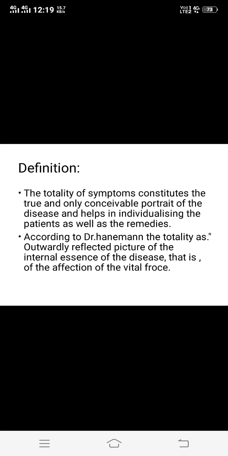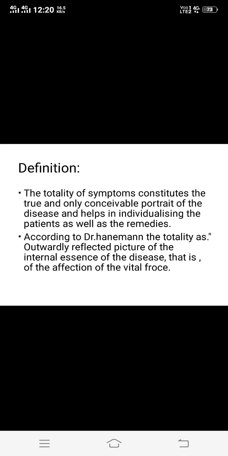This is in aphorism number 7. But along with aphorism number 7, Dr. Hahnemann also explained the totality of symptoms in different aphorisms. I will again repeat these aphorisms, that is aphorism number 7, then 15, 16, 17, 18, 22, 24, 25, 27, and lastly aphorism number 70, also having the reference of totality of symptoms, that is explained by Dr. Hahnemann. So this is the view of Dr. Hahnemann regarding the totality of symptoms, and for reference you may read these aphorisms in which you will find the